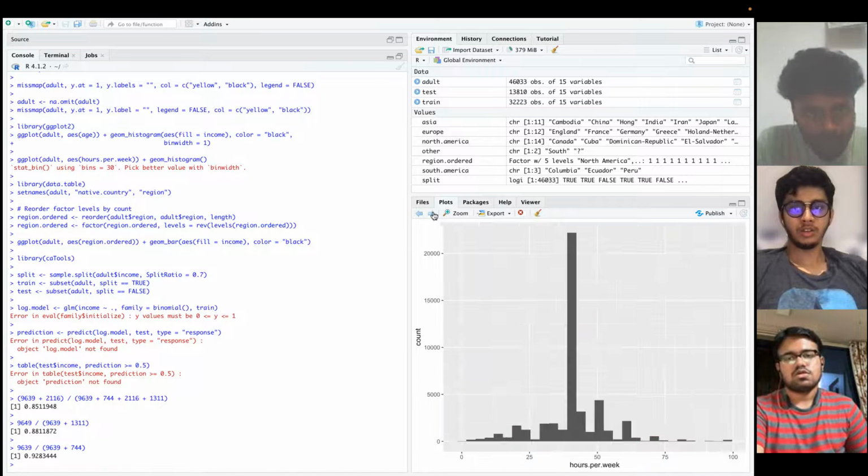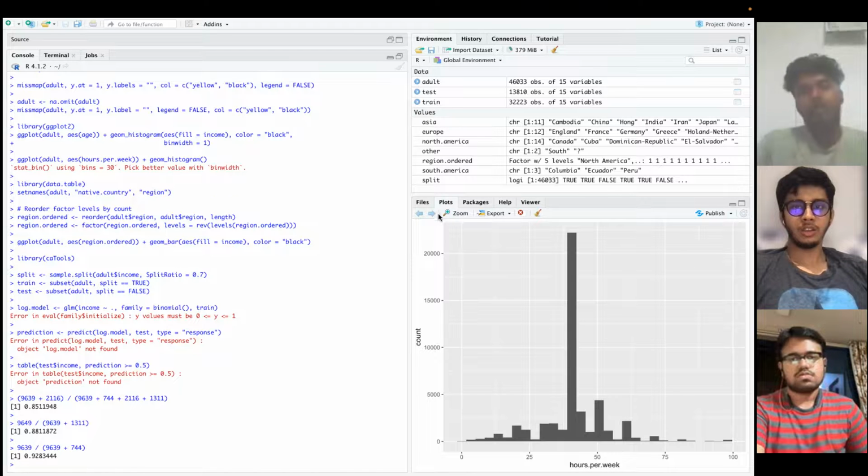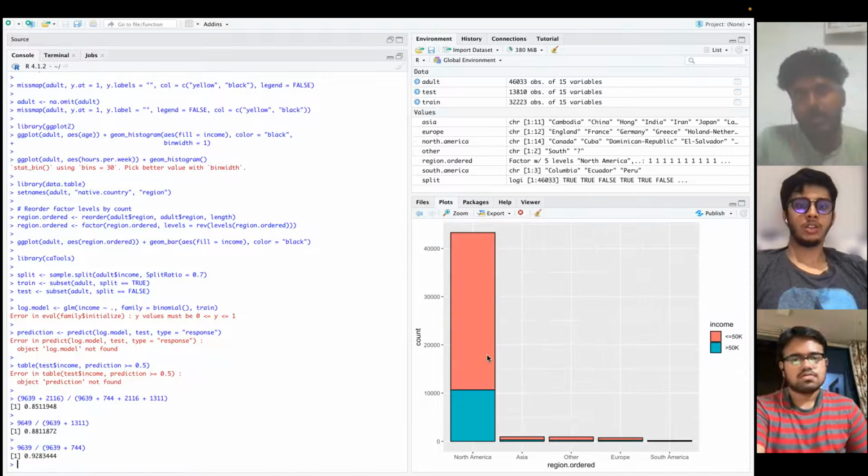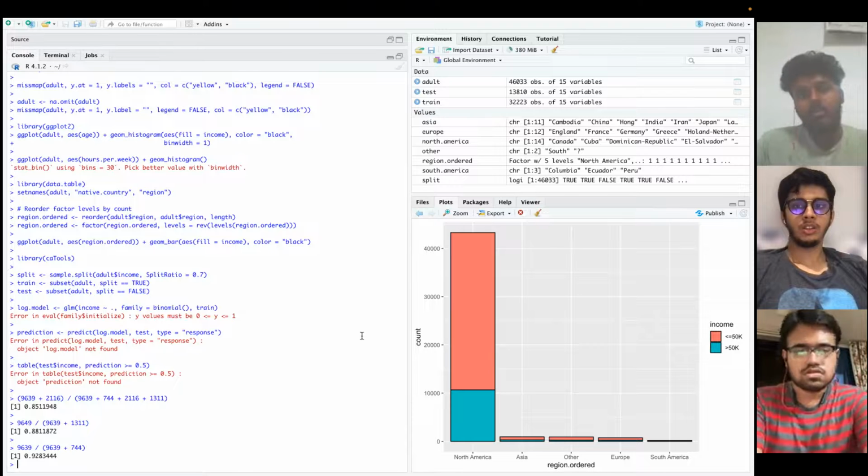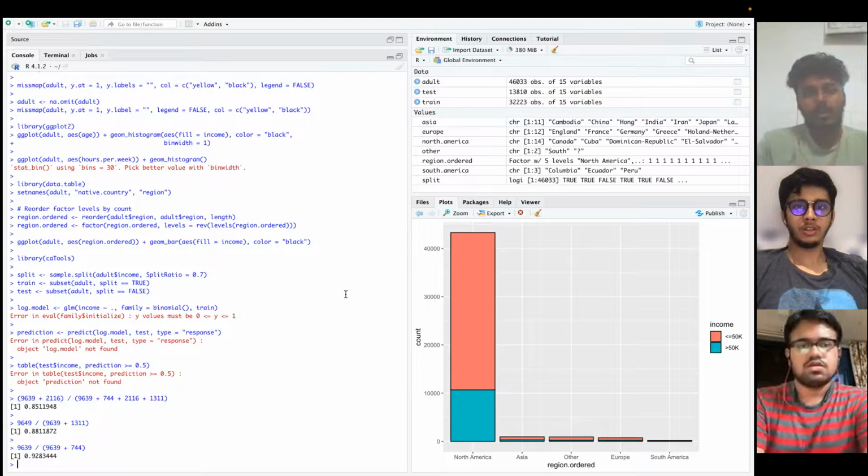The third is the count of people versus hours per week, like how many people work a given number of hours in a week. Then finally we have the income based on region. These are the four plots we have obtained after running our code.